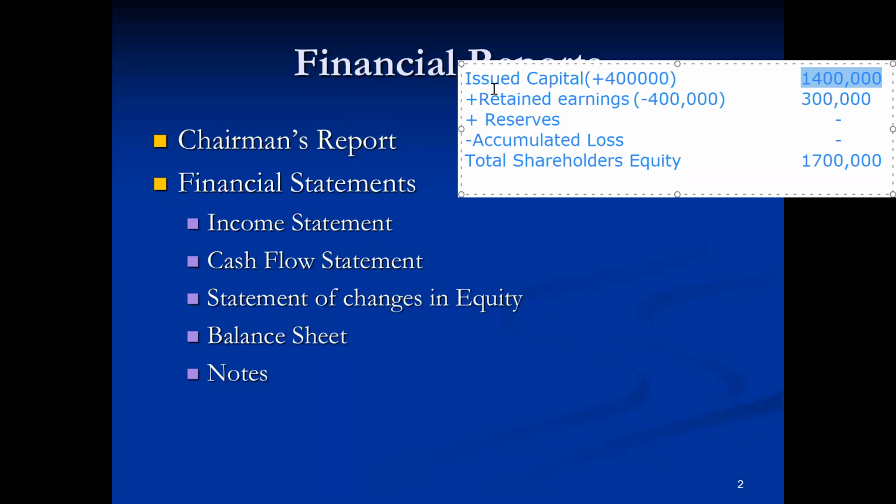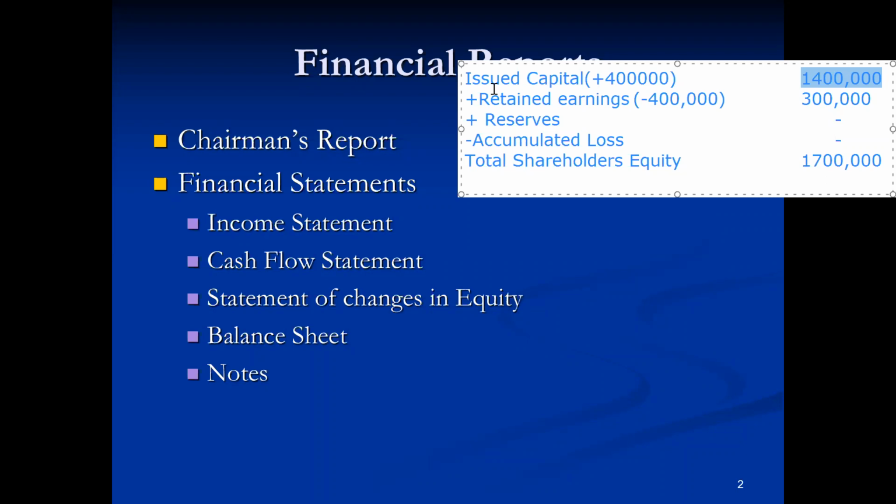Whatsoever change occurs in this owner's equity will be accounted for in the statement of changes in owner's equity. Basically, this owner's equity or shareholders' equity is a part of your balance sheet, but the detailed changes that have occurred, we reflect in the statement of changes in owner's equity. Just like that, cash is a component of the balance sheet of the business organization.